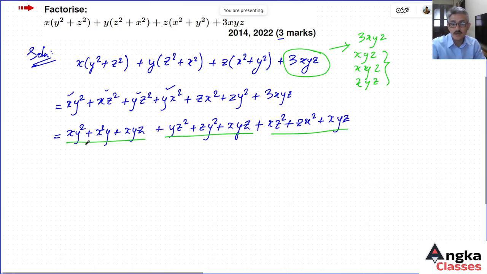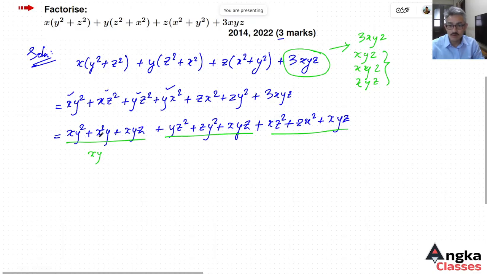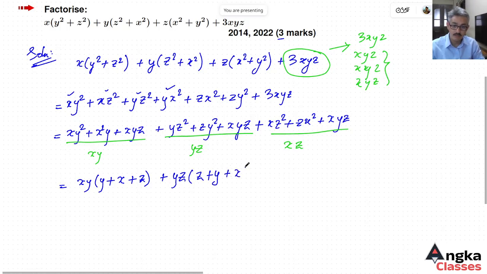In the first group, xy is common. With xy common, the terms remaining are y, x and z. Then with yz common, the remaining terms are z, y and x. With xz common, the remaining terms are z, x and y.